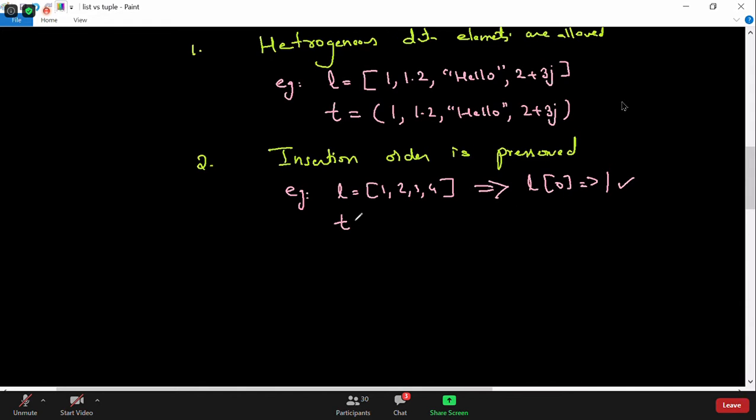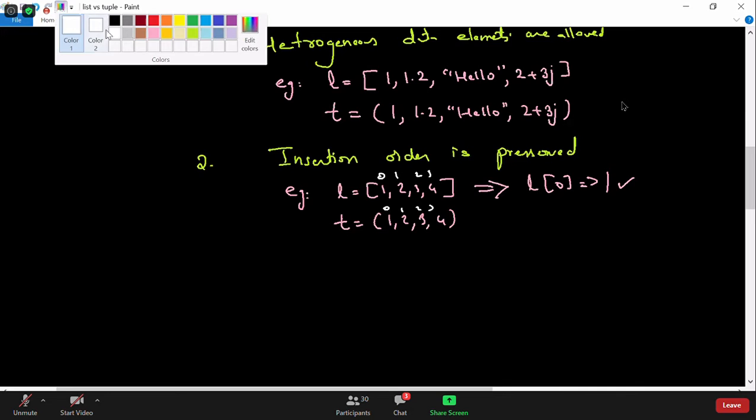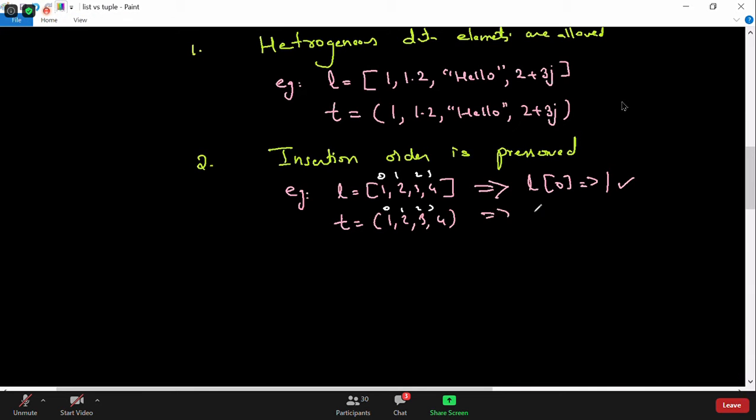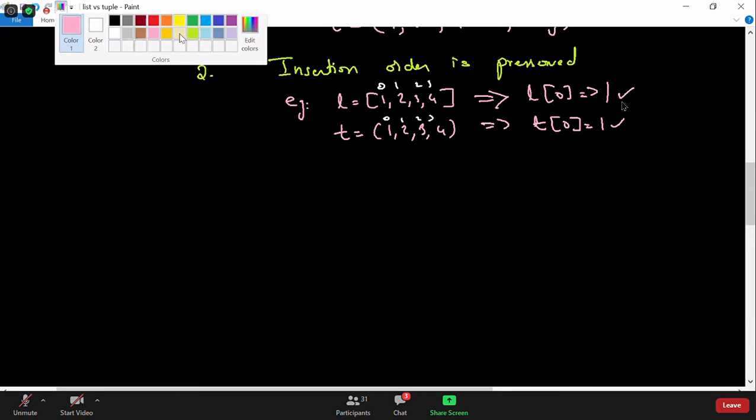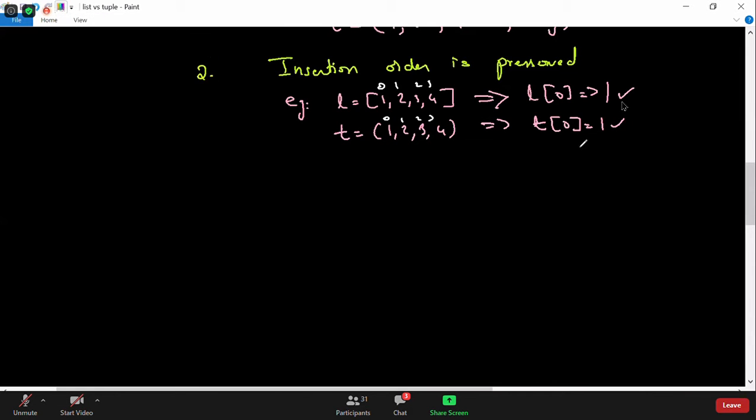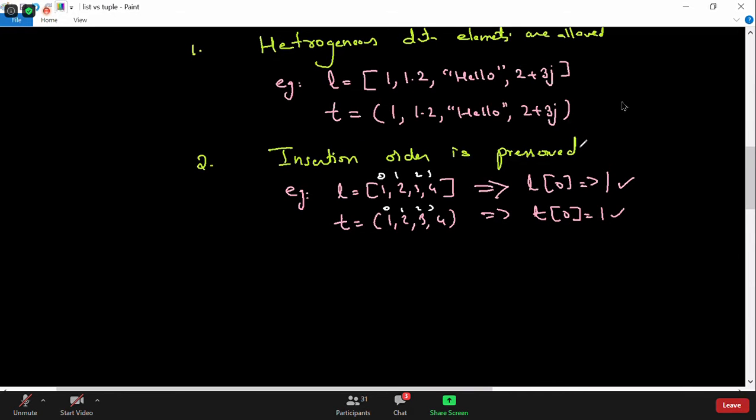Same with a tuple. You can create a tuple like this, and a tuple also has index values like 0, 1, 2, 3, and it is preserved. So t of 0 will also return 1 in this case. That's how I can prove that the insertion order is preserved, and to access these elements you can make use of the index value. So that is the second point. I hope it's straightforward. We already discussed it, but let me check, are these 2 points clear for everyone?